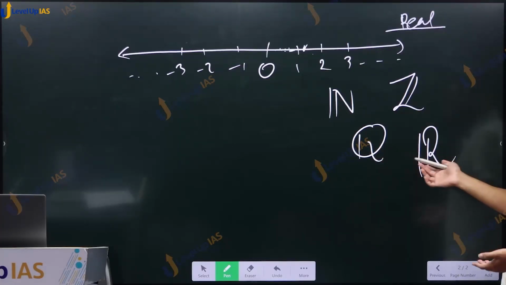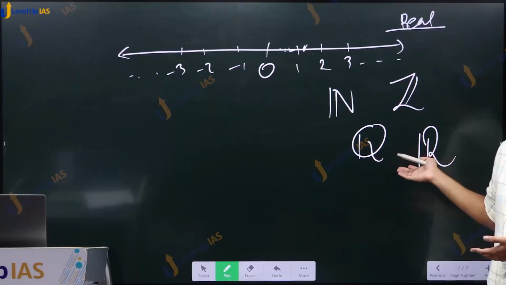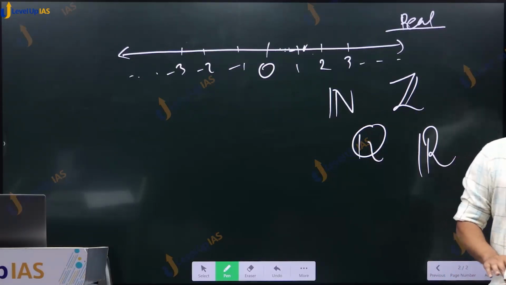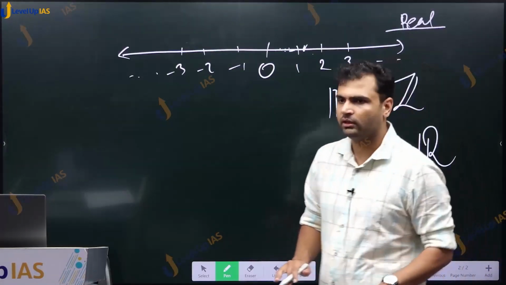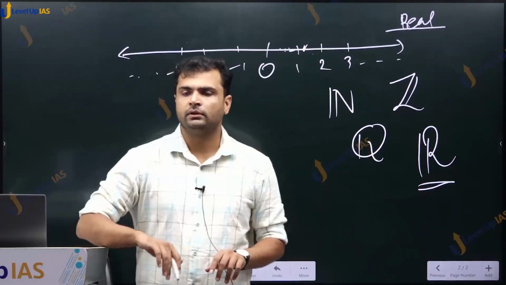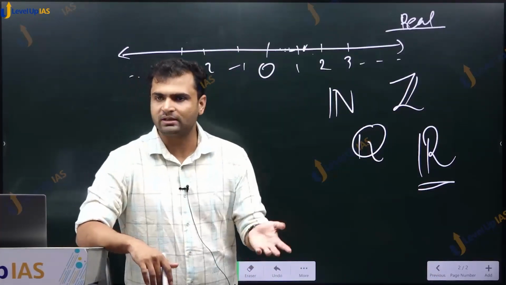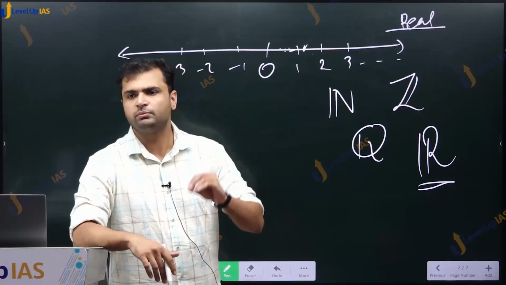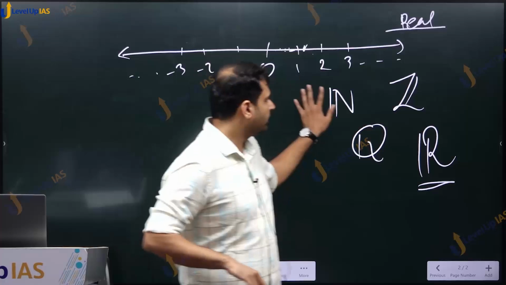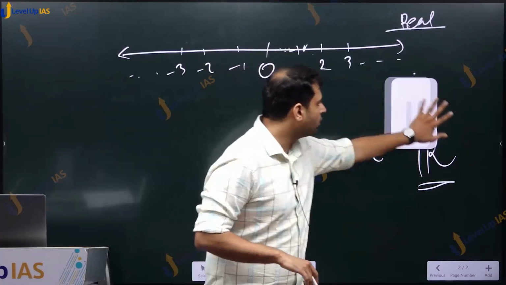Because there are holes in the real number system as well, we extend it further to the complex number system, but that is beyond the scope of our syllabus. We don't need to worry about it. For that we have to draw a complex plane.